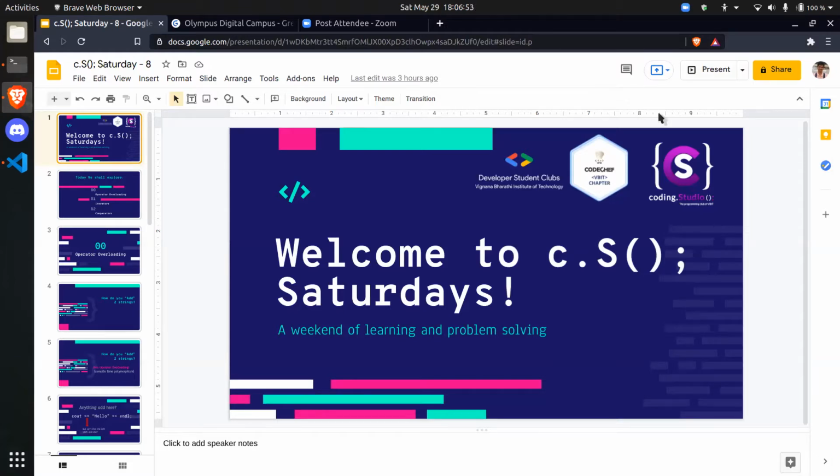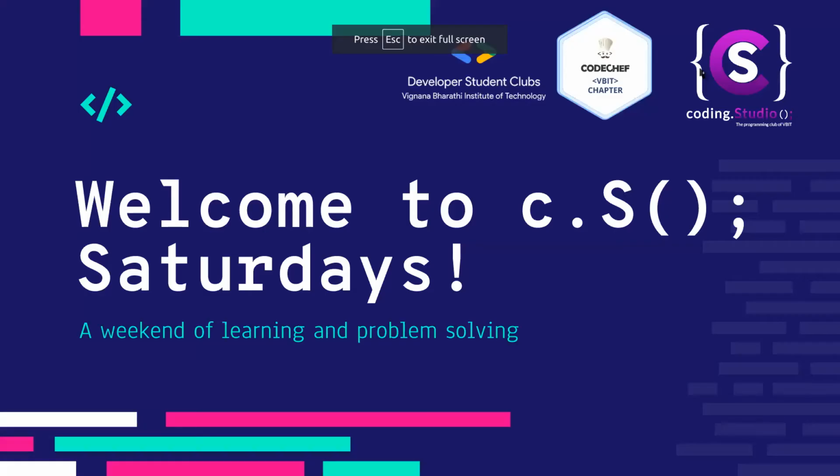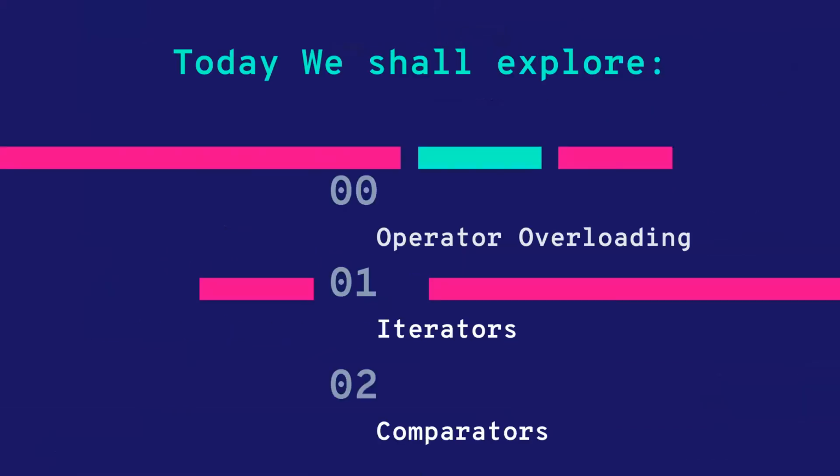So today we'll be seeing another concept in C++. Actually, not one but three. We'll be learning about operator overloading, iterators and comparators. The main topic today is iterators and comparators, but in order to get a sense of how iterators and comparators are working, you'll have to know how operator overloading works. So we'll see what operator overloading, iterators and comparators are. That is what will be in today's session.